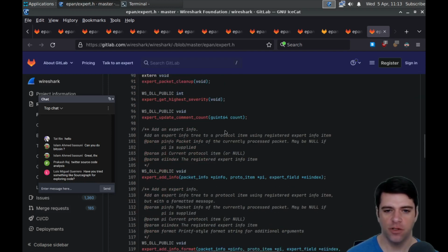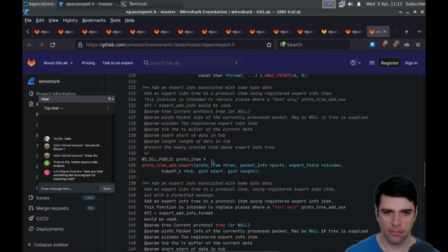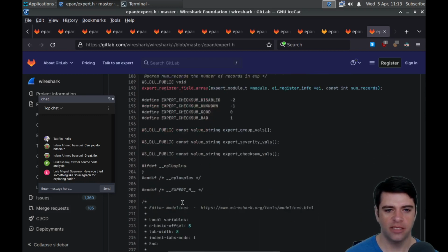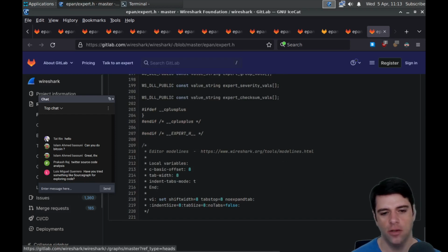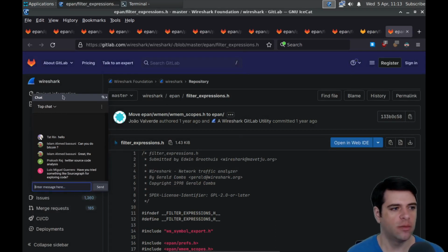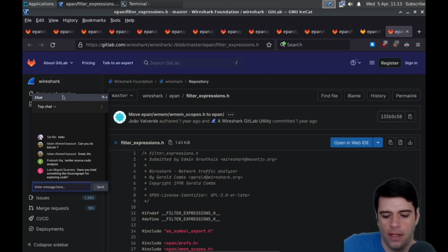Add an expert info tree to a protocol item using a registered expert info item. I don't know. Maybe expert just means like advanced, like, extra information for. Maybe at some point in the code they decide whether something that they're logging is for everybody, or if you only really want to look at it if you are an expert or something along those lines.